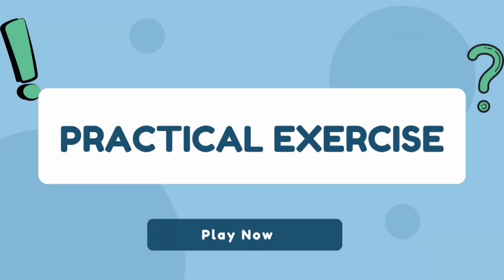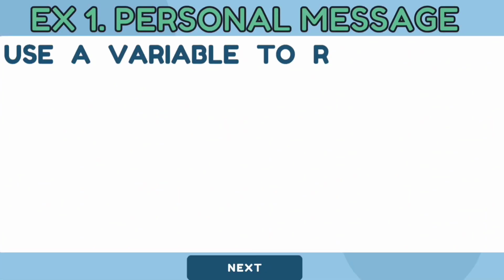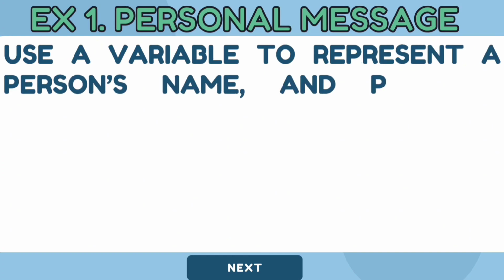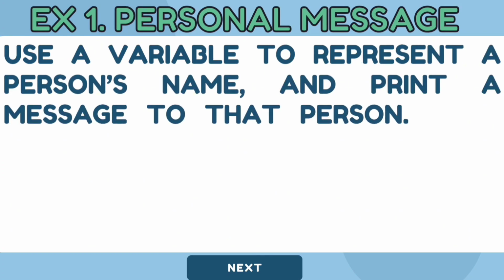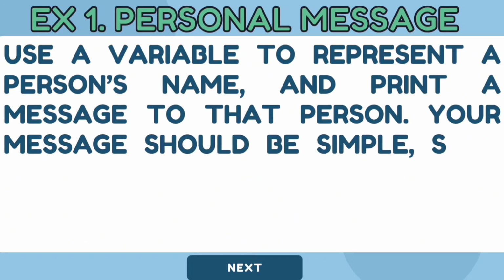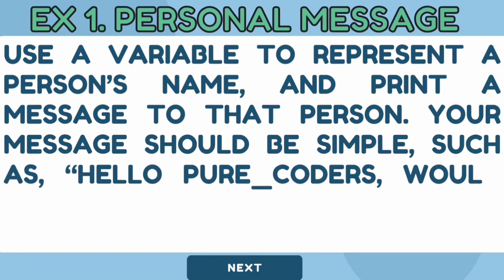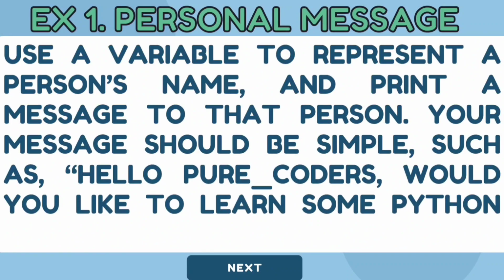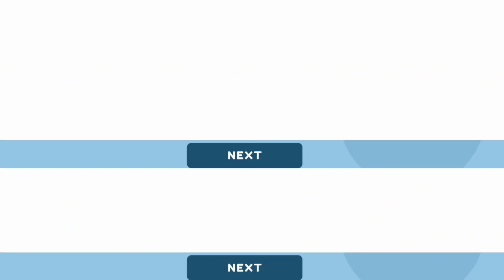Practical exercise. Exercise 1. Use a variable to represent a person's name and print a message to that person. Your message should be simple, such as "Hello, pure coders. Would you like to learn some Python today?"